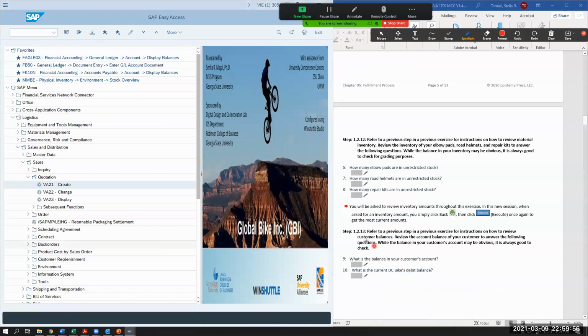Okay. So now you can open up another one, refer to a previous step in a previous exercise, meaning 5.1, for instructions on how to review customer balances. Review the account balance of your customer to answer the following question. While the balance in your customer's account may be obvious, it's always good to check. The reason you want to know this is maybe for the midterm, I might ask you at what point in that activity, in that process, does revenue or your account balance increase or decrease, right? Or when does your inventory increase or decrease? Or when does it move out of unrestricted? Okay, so these are questions that you need to understand because you want to visualize that process.